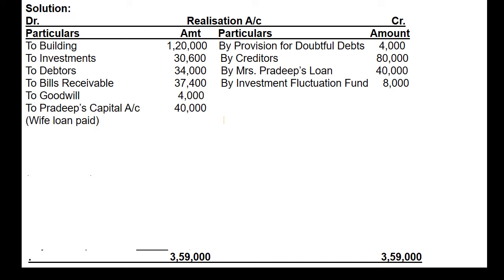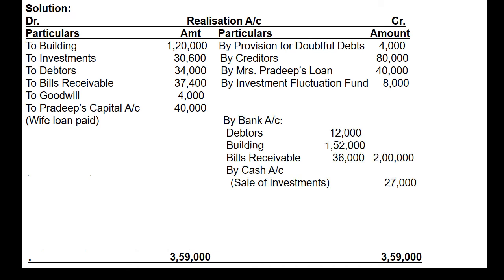First adjustment says repayment of Pradeep's wife's loan, and when he makes payment, that will be shown on debit side of revaluation account to Pradeep's capital account by rupees 40,000. In bracket we will mention wife's loan. Next is for realizing assets, and assets are realizing as under: debtor realized 12,000, building realized 1,52,000. Bill receivable realized 36,000. In total they will realize 2 lakh, and investment was sold for cash. It will realize rupees 27,000.